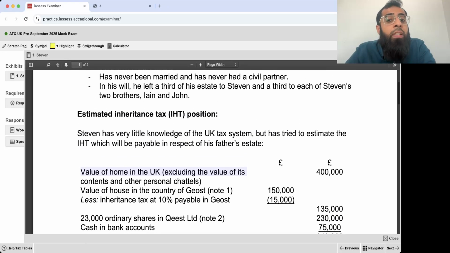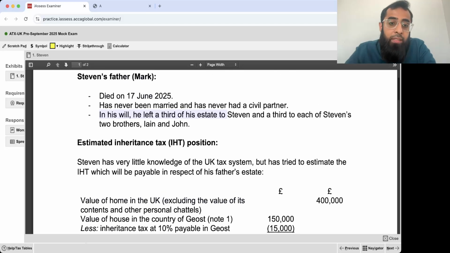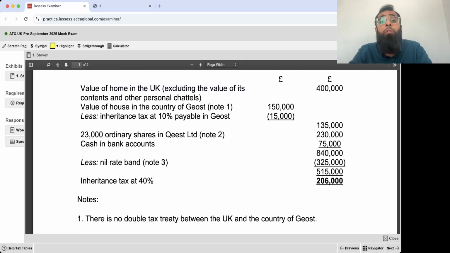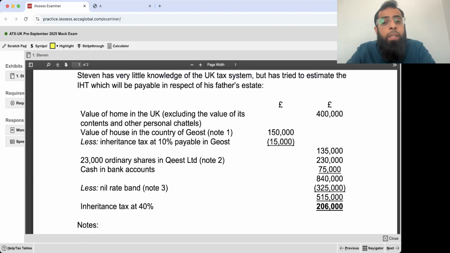Since all of the things are given to children, Stephen is son of Mark. Mark gave assets to Stephen, his son, and two of his brothers, Ian and John. So the home is being given to direct descendant. So when a house is given to direct descendant, you have to consider residence NRB also. So he has missed out the impact of residence NRB. So he has tried to estimate. So you will have to pick up the mistakes.